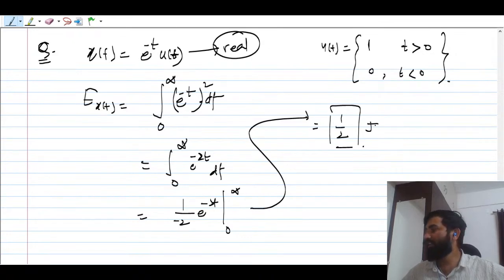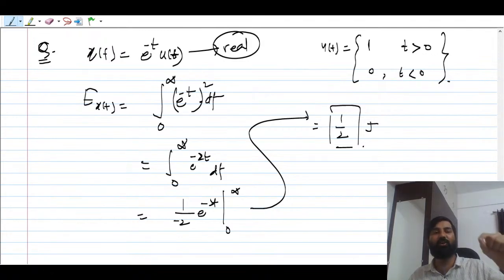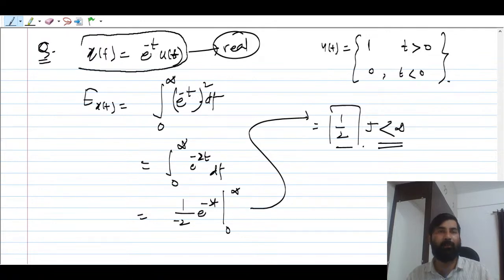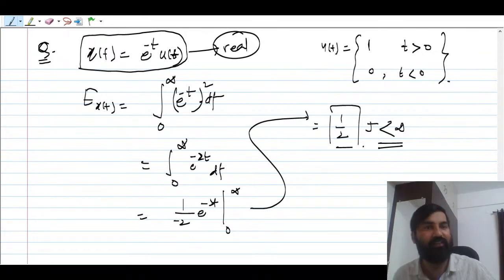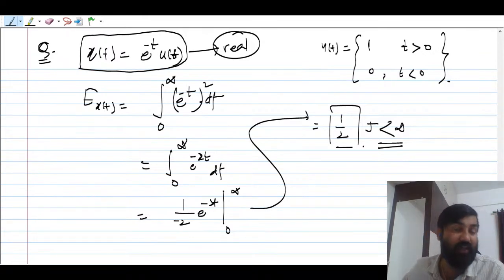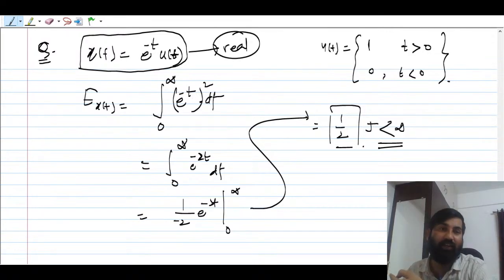So computing energy is very simple. You can say this is an energy signal because the energy comes out to be finite. There are many definitions of an energy signal. Finite duration signals are known as energy signals. Or, as t tends to infinity, the signal should decay, become 0, then you can say that is an energy signal.